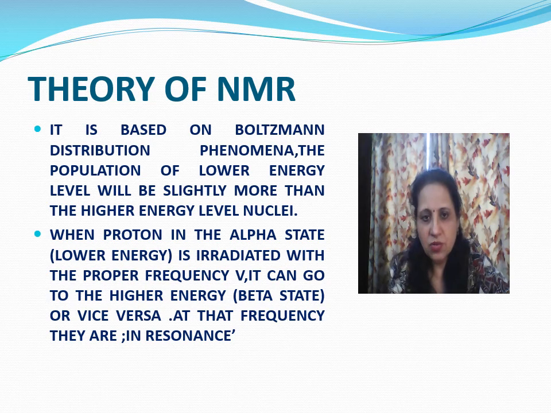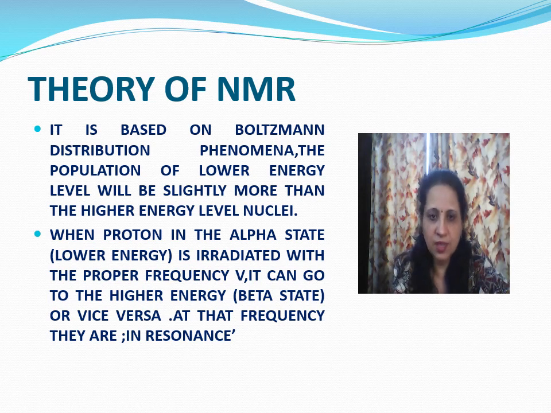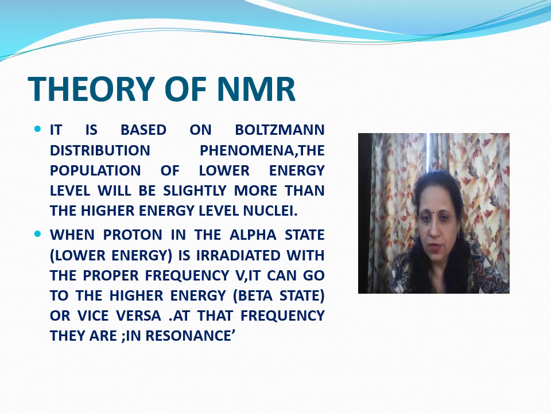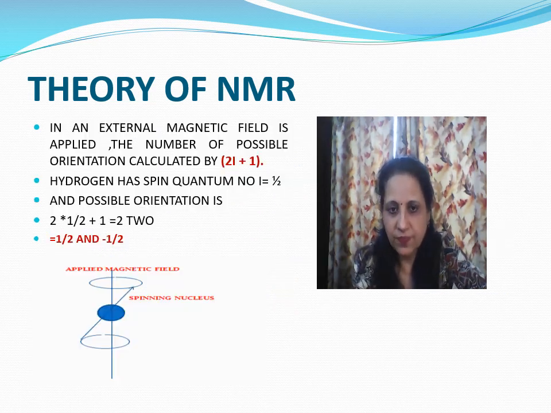It is based on the Boltzmann distribution phenomenon. The population of lower energy level will be slightly more than the higher energy level nuclei. When a proton in the alpha state, meaning lower energy state, is irradiated with the proper frequency v, it can go to the higher energy state or vice versa. At that frequency they are in resonance.